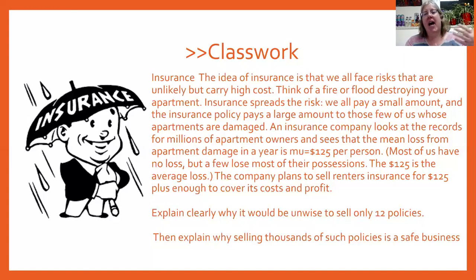And so the idea is that by selling lots and lots of policies, you've spread the risk out. You are not having to pay all of the people in your policy group at the same time. You're just paying a few people out at a time. And so hopefully you're bringing in enough money to cover the money that's going out. And that's what an actuarial scientist does: they help you figure out how much to charge so that you make sure you have enough to cover the money going back out.